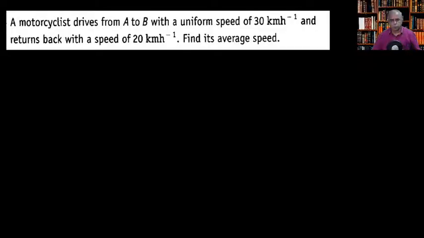Let us look at this sum. A motorist drives from A to B with uniform speed.